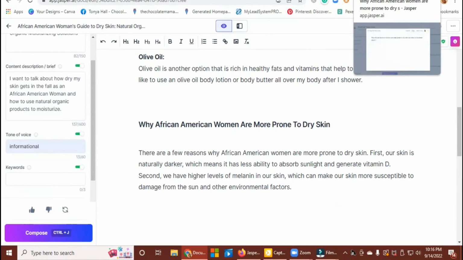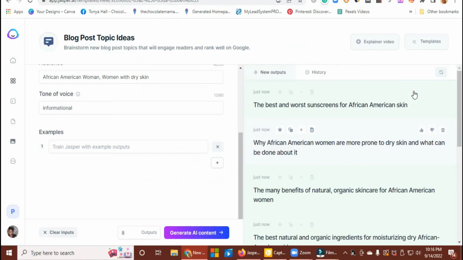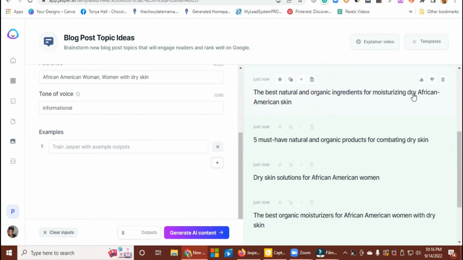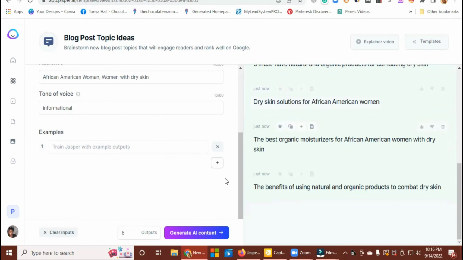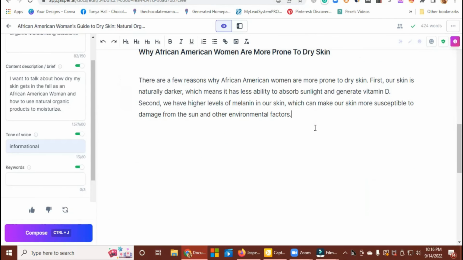I can also come back over here again and look at some more titles, like the benefits of using natural organic products to combat dry skin. So this is another one to copy, come back over here, and that could be my next H2.